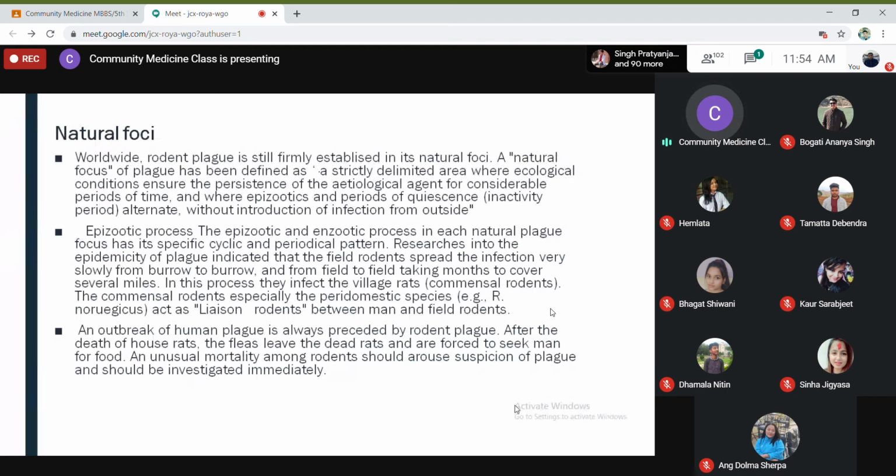Okay, and the epizootic and enzootic process in each natural